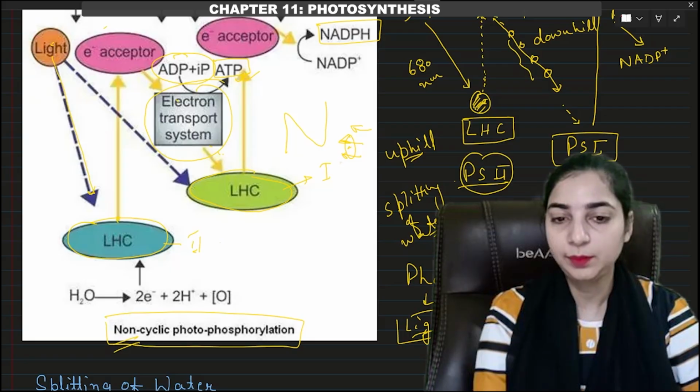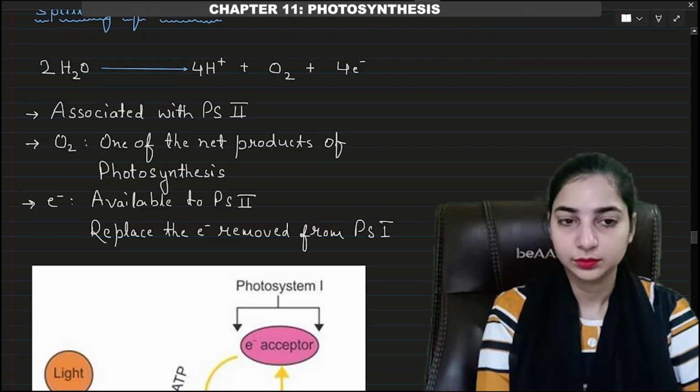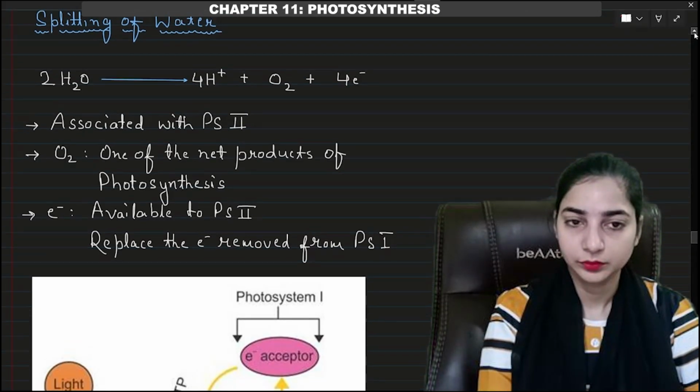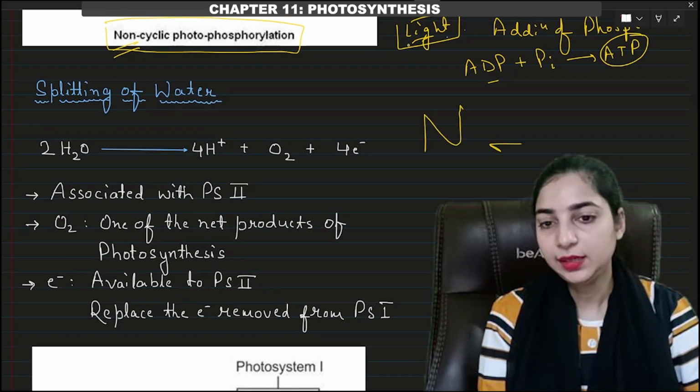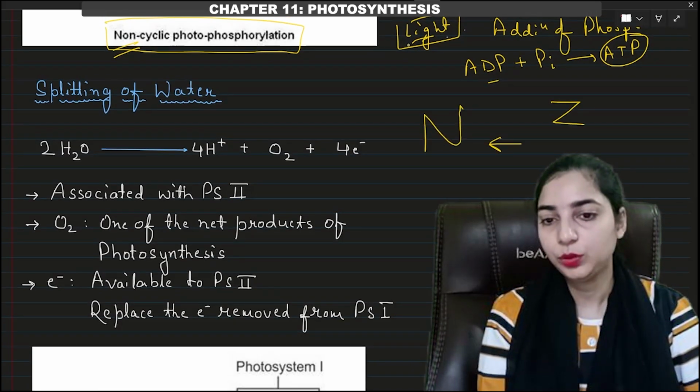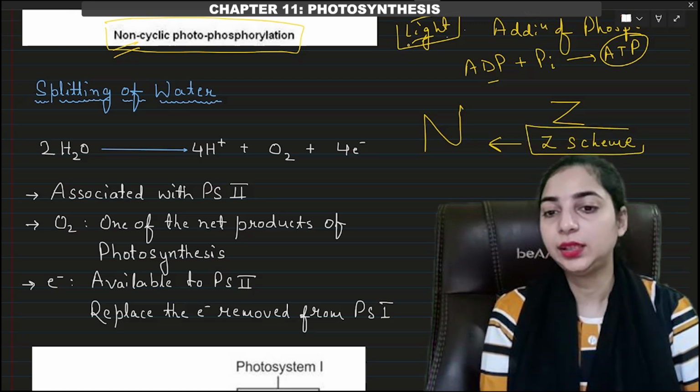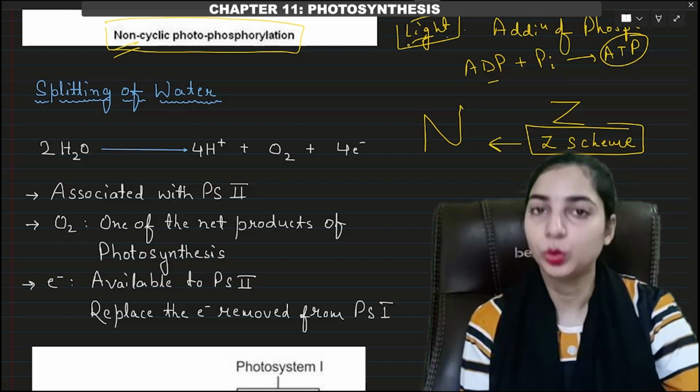Okay, what is the other name? Z scheme. It looks like this, and if you look from this side, it will look like Z. Therefore, this is known as Z scheme. Okay, so Z scheme is another name for non-cyclic photophosphorylation.